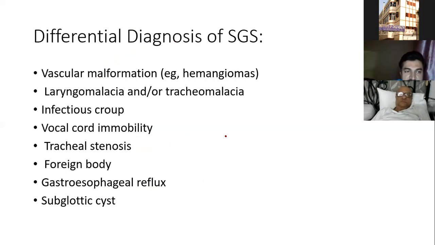Next is differential diagnosis. That's why I have told you to take a laryngoscope and visualize on your own. It can be hemangioma. It can be vocal cord immobility. So many things. So you have to do a laryngoscopy and see what is there.